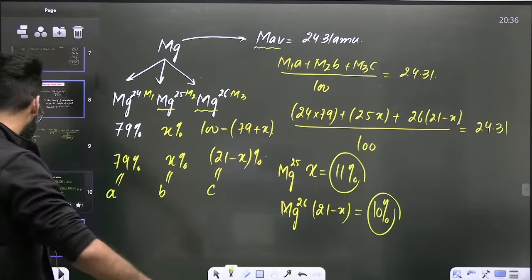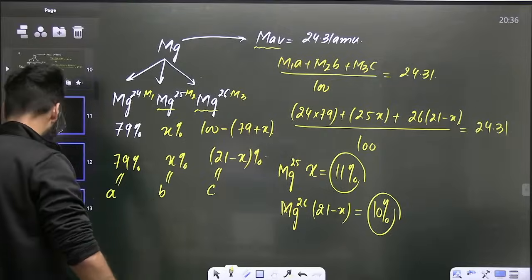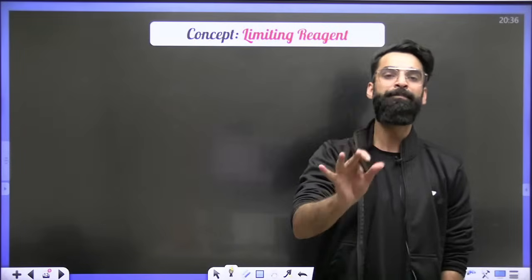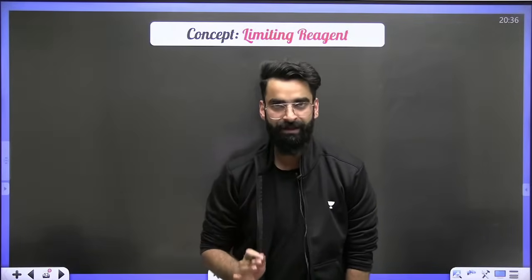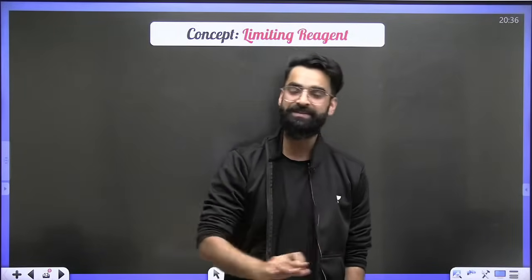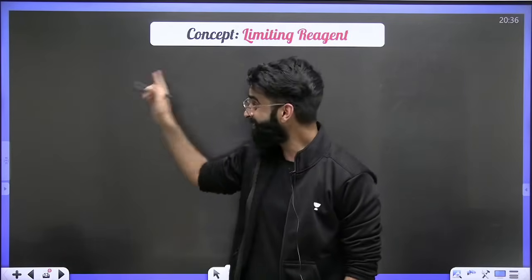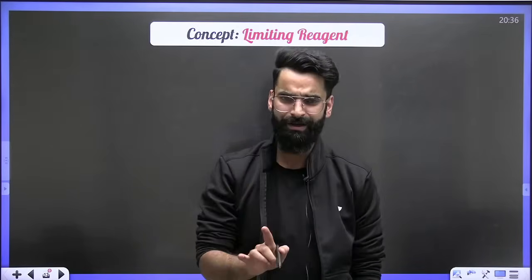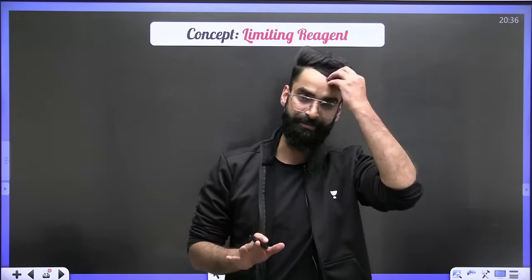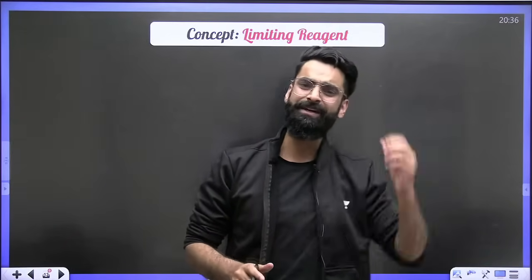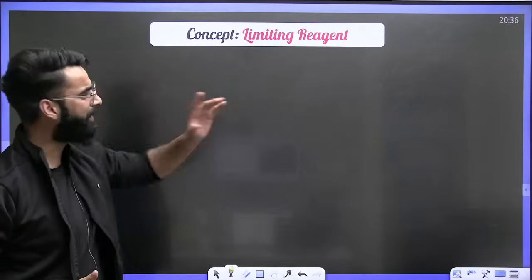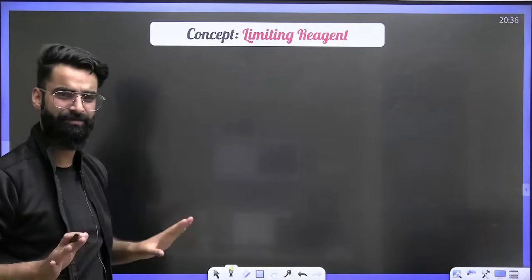If this concept is clear, let's move on to one more concept. That is the limiting reagent. One of the most important topics of your mole concept. Majority of the times, if a question comes, it will be from limiting reagent. This concept is involved in the majority of the physical chemistry chapters. If your limiting reagent concept is strong, you'll be doing good in physical chemistry, because it's involved at many places in the other chapters. Let's try to analyze this limiting reagent concept properly.